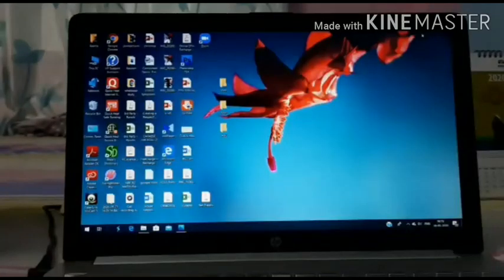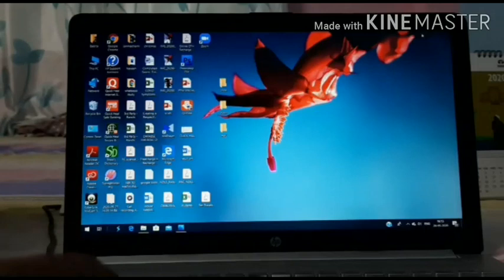Now we will cover the part of views. Views means how things appear. It means how the icons appear on the desktop or in any folder, the appearance of any file, any folder. So how we will change the view of icons?